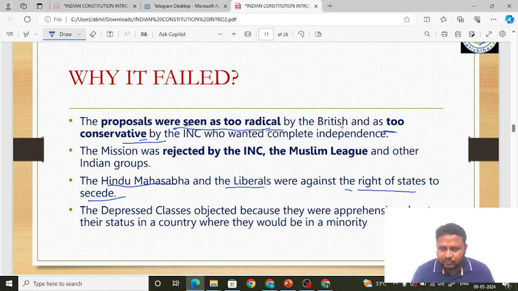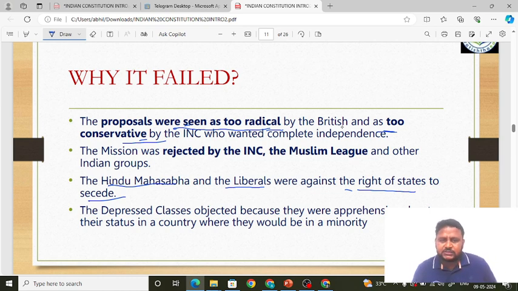Okay, friends, fine. So when it comes to the depressed classes, see how different people felt when the Cripps Mission came. It was too radical for the British. The British themselves felt it was too radical. What was the reaction of the Indian National Congress? It felt it was too conservative because they wanted complete independence. And the Muslim League also rejected it because it said that